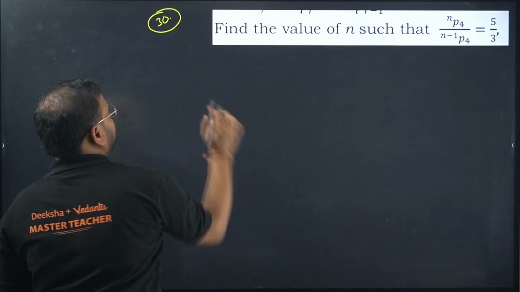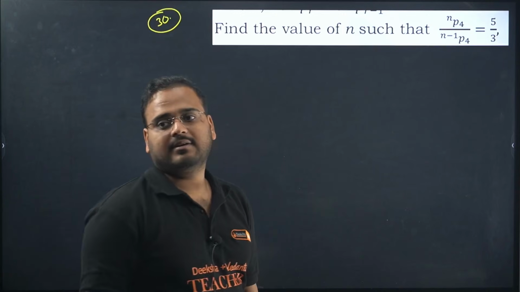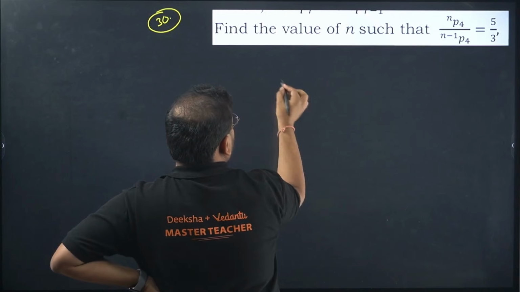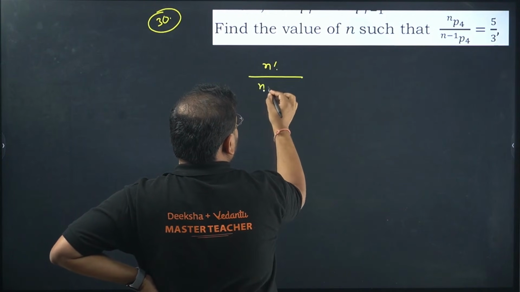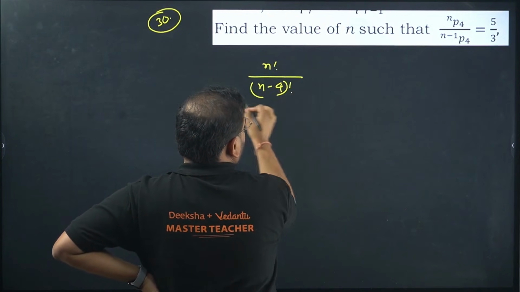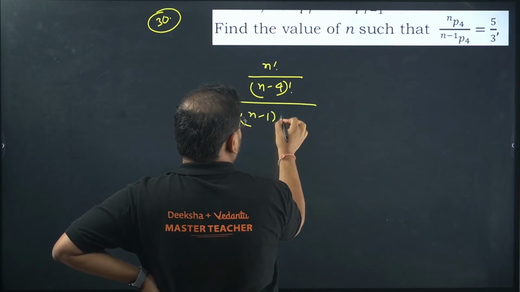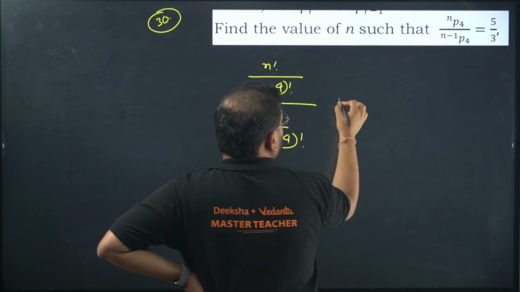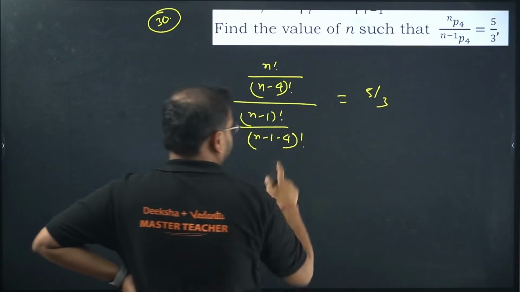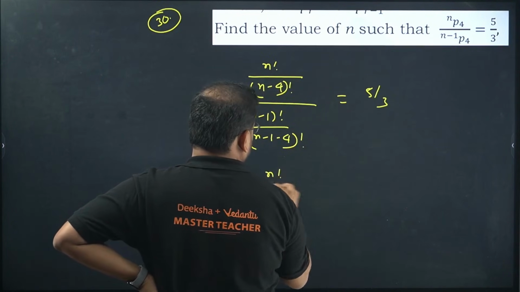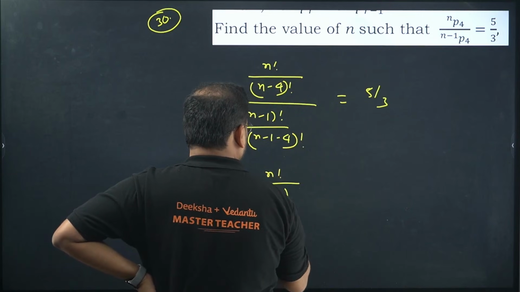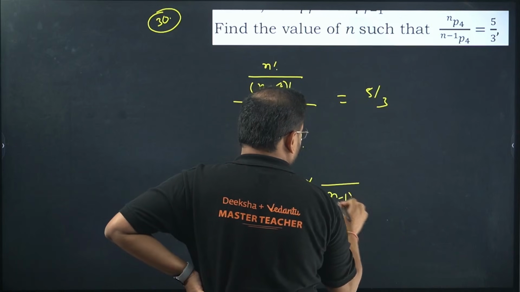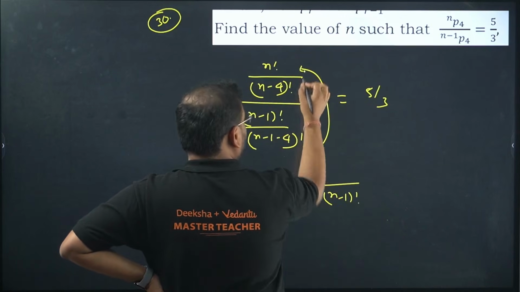We have nP4 over n minus 1 P4, which is 5 by 3. Basically the ratio is there. Start from here. n factorial divided by n minus 4 factorial, divided by n minus 1 factorial divided by n minus 1 minus 4 factorial. This is equal to 5 by 3. Write in the simplified fashion. So n minus 4 factorial into, n minus 1 will remain over here itself, and this will go to the numerator.